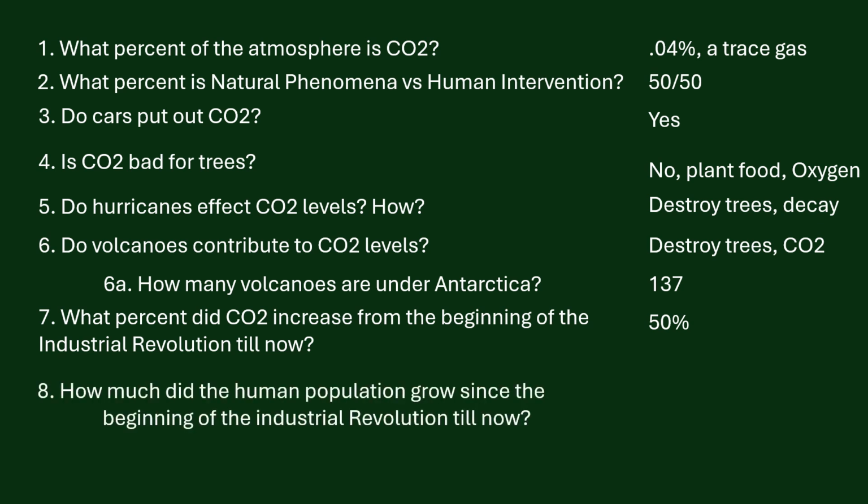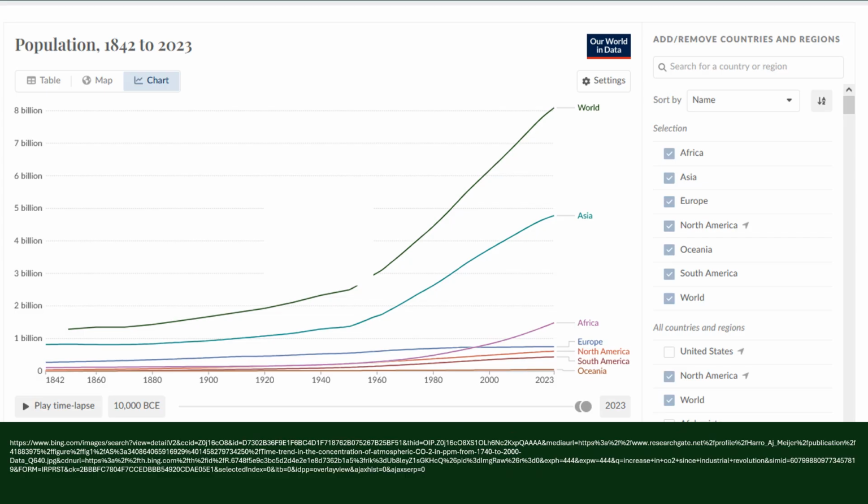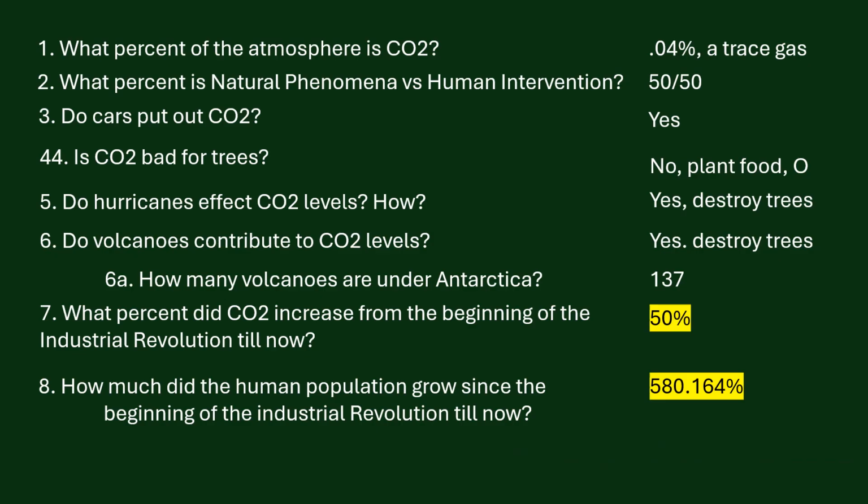Number 8. How much did the human population grow since the beginning of the Industrial Revolution till now? The population in 1850 was 1.2 billion people. In 2024, it was over 8.1 billion. So from the beginning of the Industrial Revolution to the end of 2023, the population of the Earth grew 580.164%. So yes, CO2 levels did increase 50%, and they always want to focus on that.